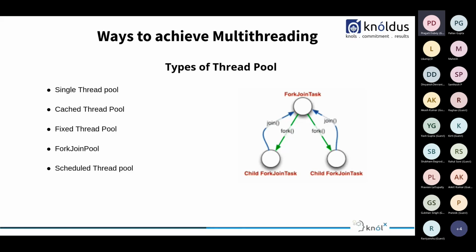Moving on, fixed thread pool. A fixed thread pool contains a fixed number of threads. If a thread is not available, the task is put in the queue, and then it is executed later with the other tasks.